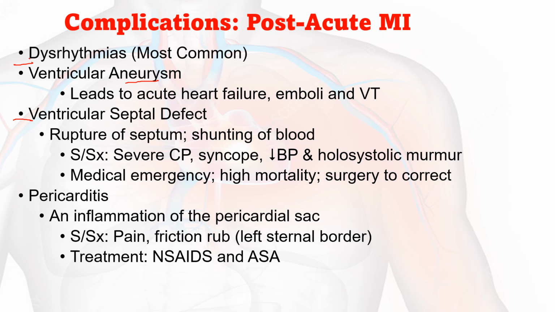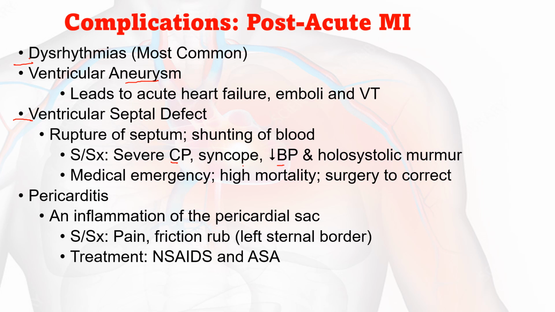The signs and symptoms are severe chest pain, syncope, decreased blood pressure, and a harsh systolic murmur. This is a medical emergency with a high mortality rate, and surgery is needed to correct it. Immediate surgery is supposed to be performed. Otherwise, there is a high mortality in case of septal rupture.